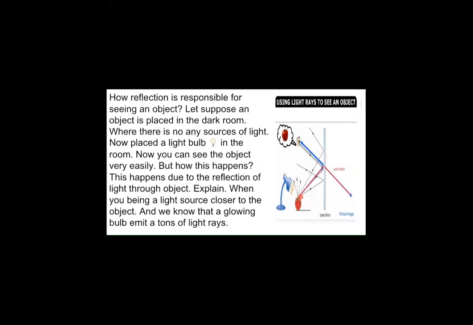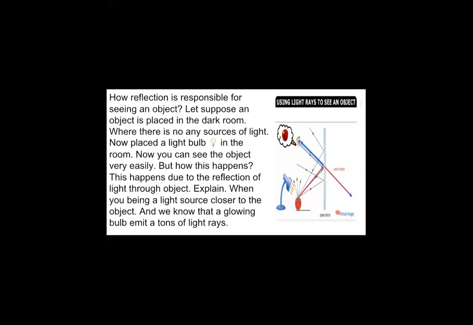Here, the light is a table lamp. The source of light is a table lamp. The bulb starts emitting light rays. The light rays are ultimately incident on the object of focus, that is the apple in this case. Once these rays of light are incident on the apple, they are bounced back. When they are bounced back, you can see the image of this apple in the mirror.